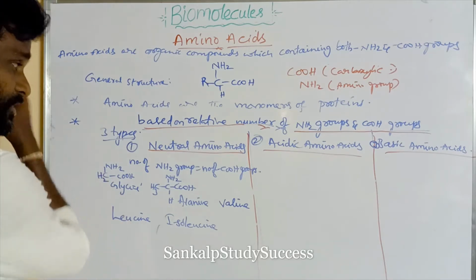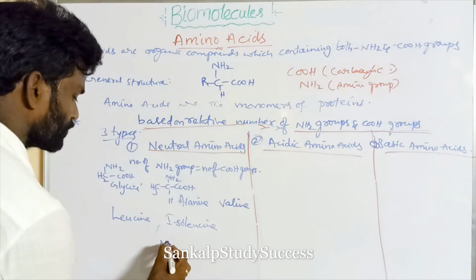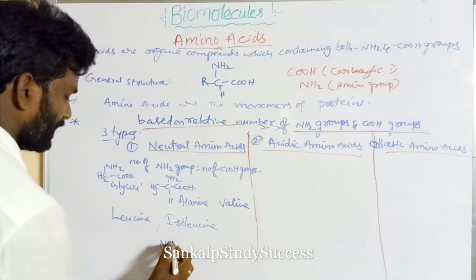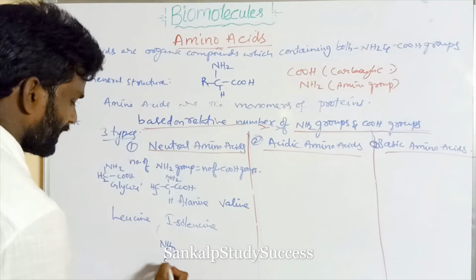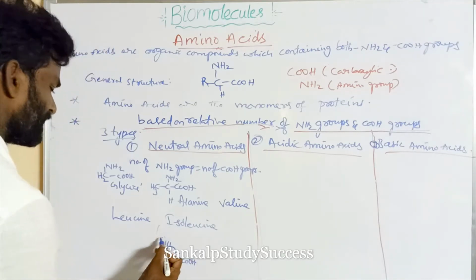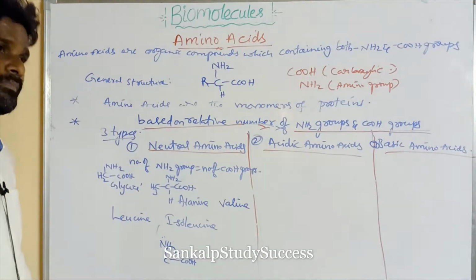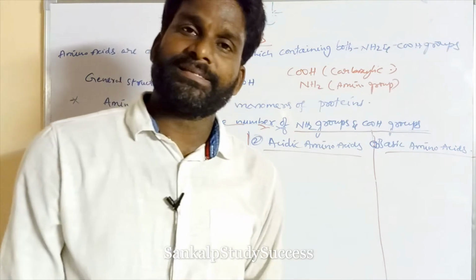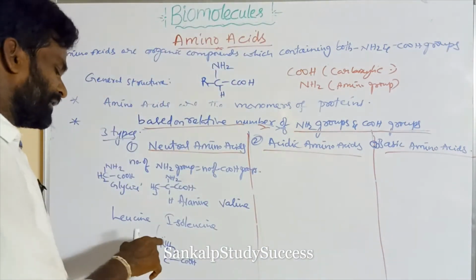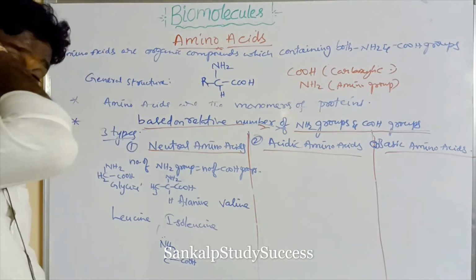Neutral means that in the NH2 group, one lone pair is present, so according to Lewis acid-base theory it is an electron pair donor and acts as a Lewis base.